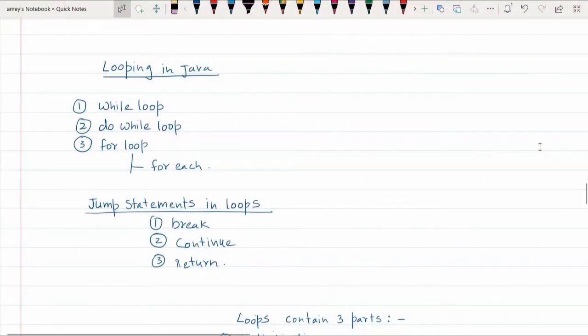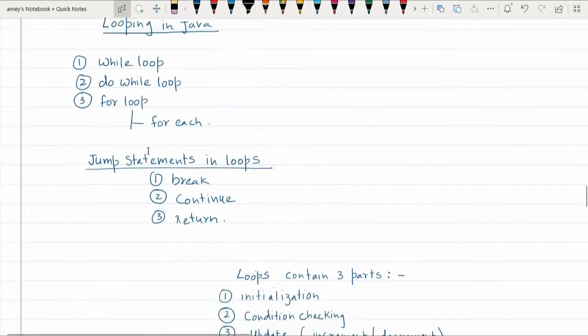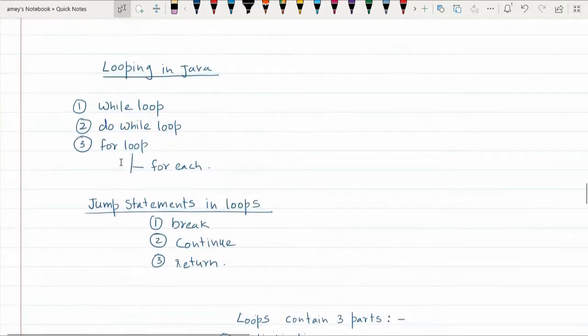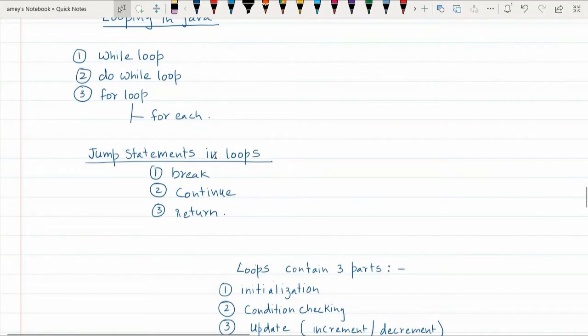We are now going to see loops in Java. There are three main loops in Java. You have while loop, you have do while loop, and you have for loop. Only difference is in Java they have enhanced your normal for loop so that you have something called as for each loop, which we shall see. Apart from these loops, there are jump statements which are available in loops in Java. You have break statement, you have continue statement, and you have return statement.